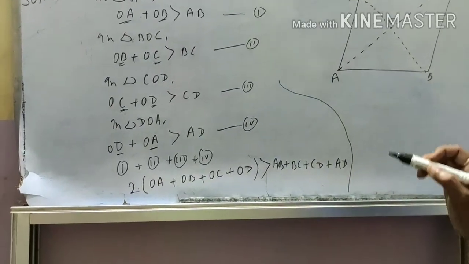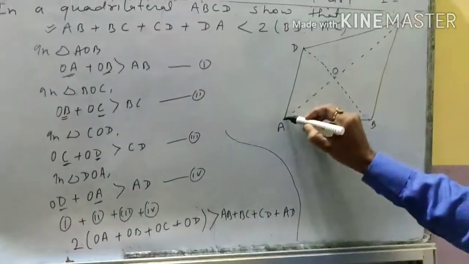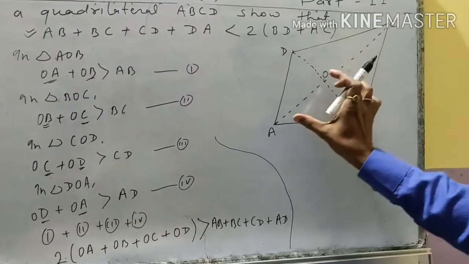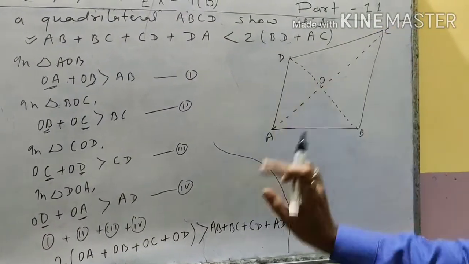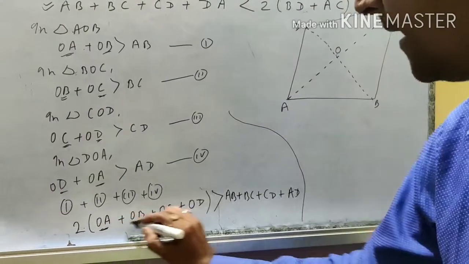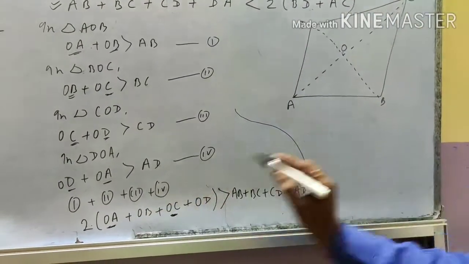Here student, OA plus OC is equal to AC. That means OA and OC are combined together.